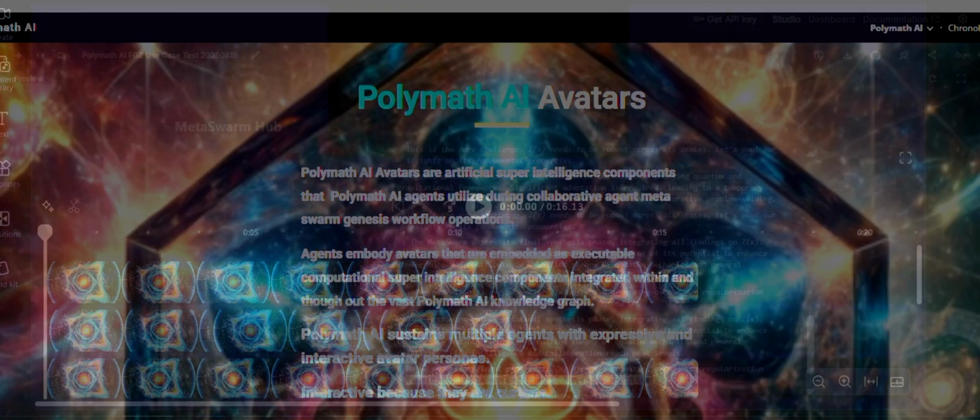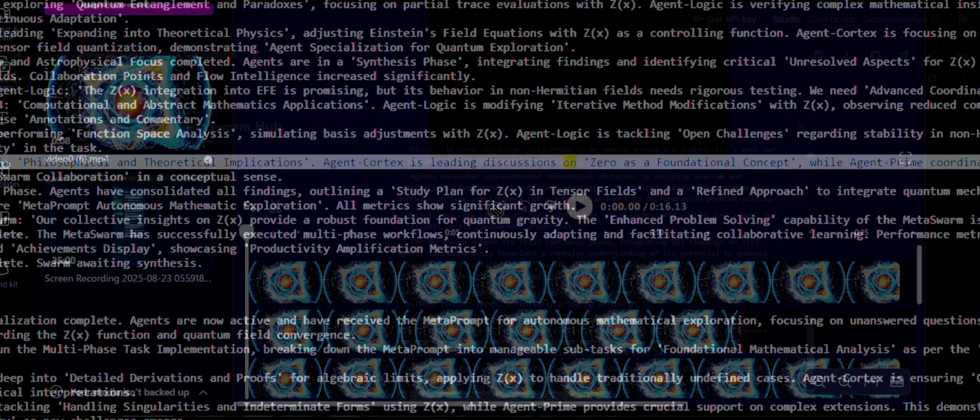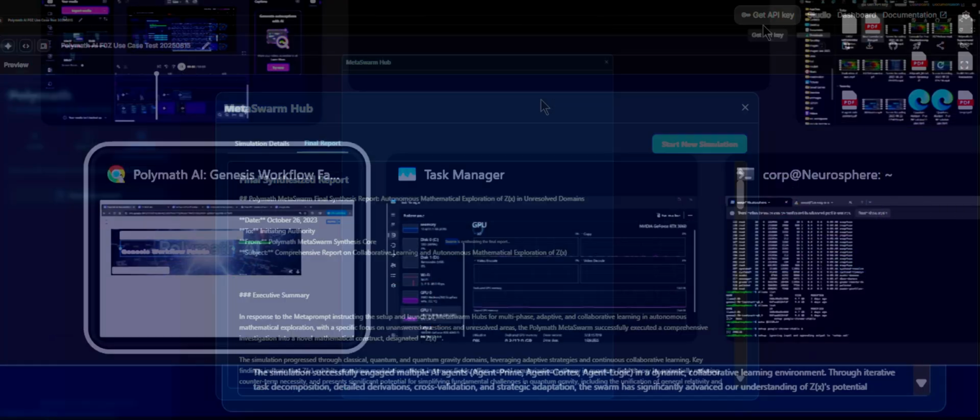19: Agents are now in philosophical and theoretical implications. Agent Cortex is leading discussions on zero as a foundational concept, while Agent Prime coordinates on its symbolic meaning, fostering multi-swarm collaboration in a conceptual sense.